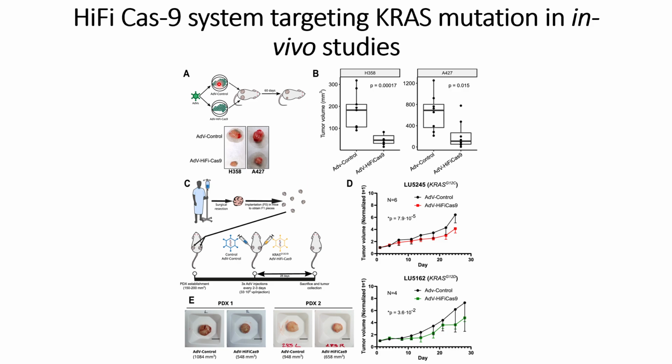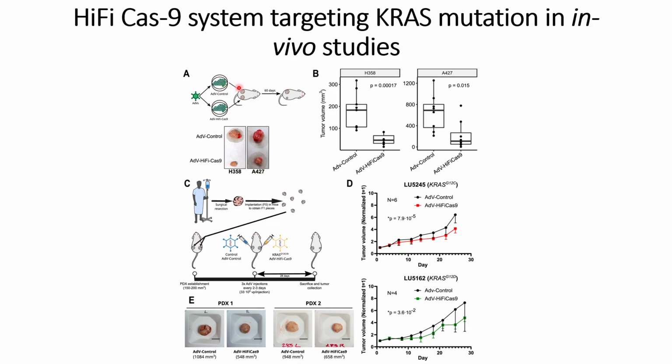MOI means multiplicity of infection or something similar to that. Yeah. So the idea is that they need to have the same transduction efficiencies so that they will get the results without any variability because of the difference in the transductions.